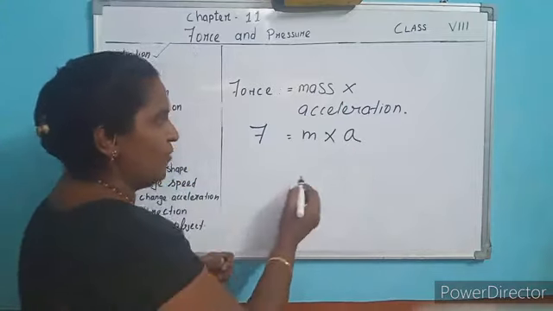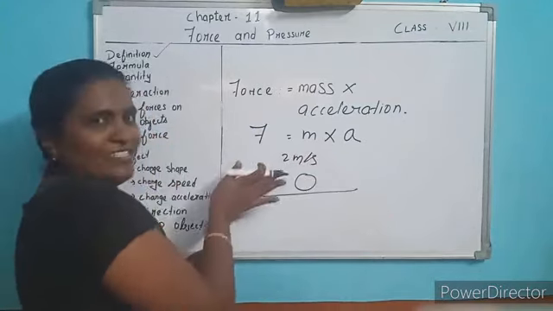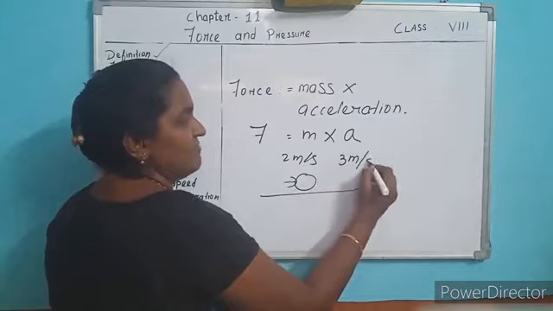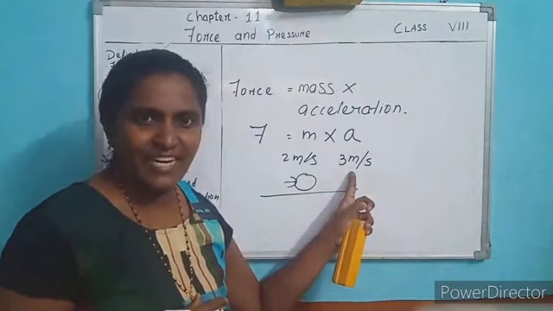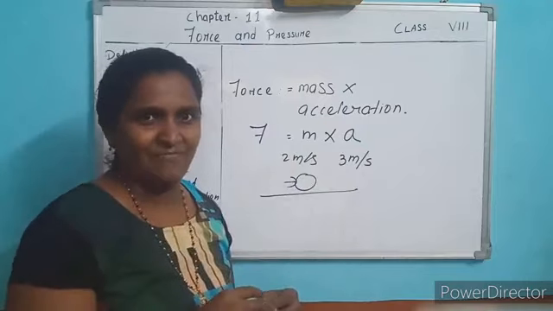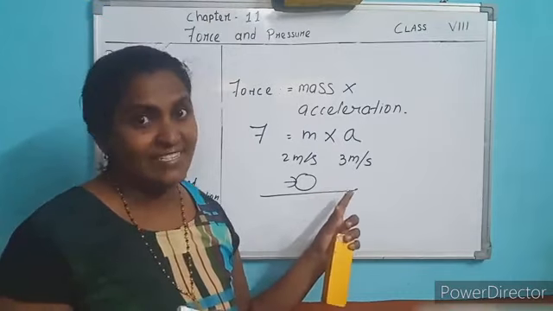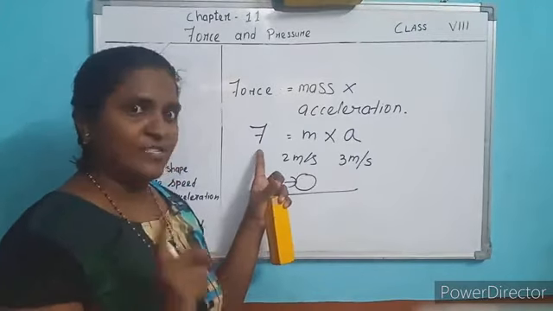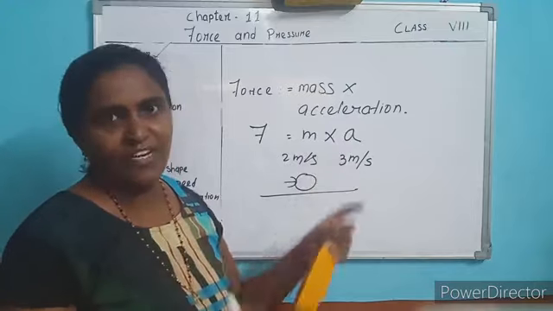For example, if a ball is rolling at 2 meters per second on the floor and you apply force by giving a kick, it may go at 3 meters per second. Is there any change? Yes, the speed changed from 2 meters per second to 3 meters per second. This is called change in acceleration. So by applying force, acceleration changes. So force depends on two quantities: the mass of an object and the acceleration of an object.